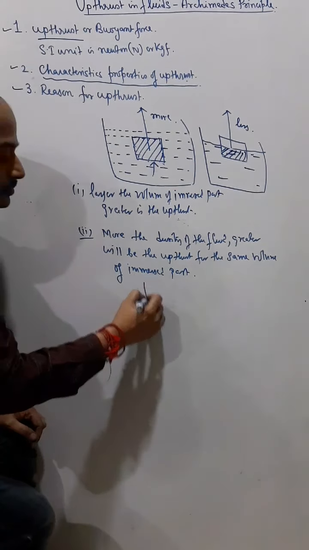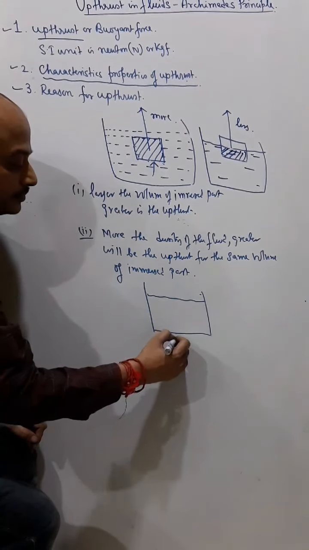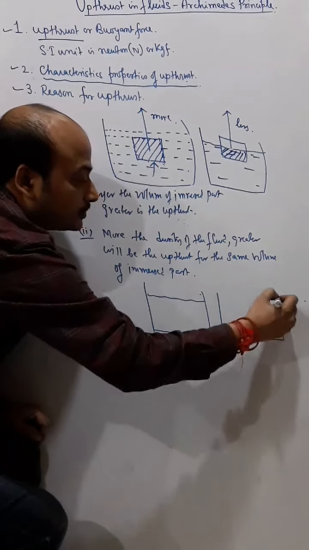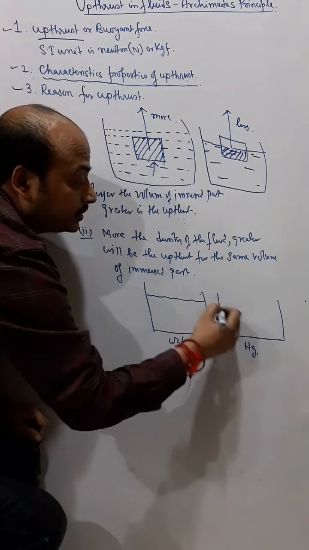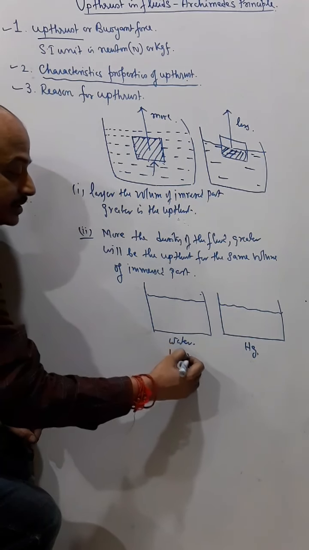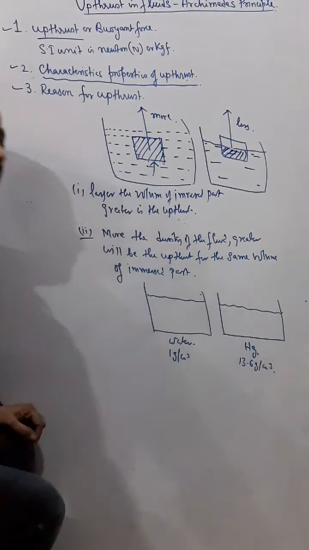Now suppose this is water, and suppose this is mercury. Density of water is 1 gram per centimeter cube and density of mercury is 13.6 gram per centimeter cube.